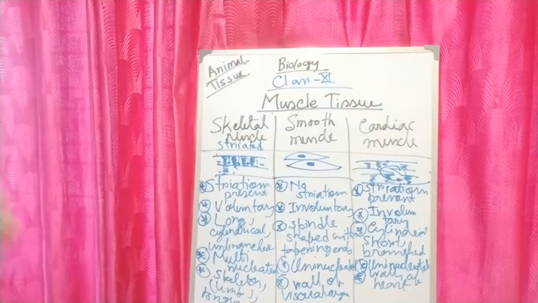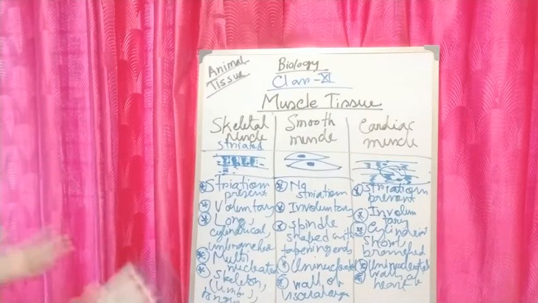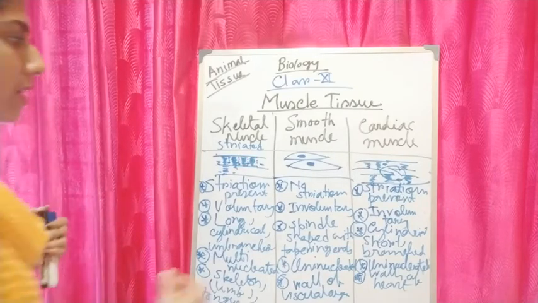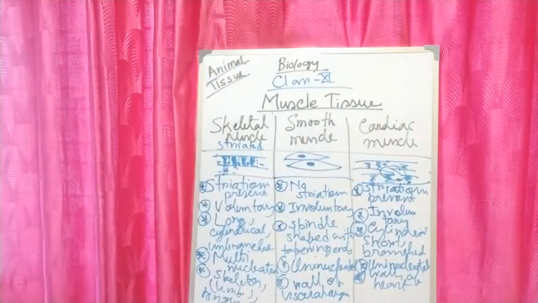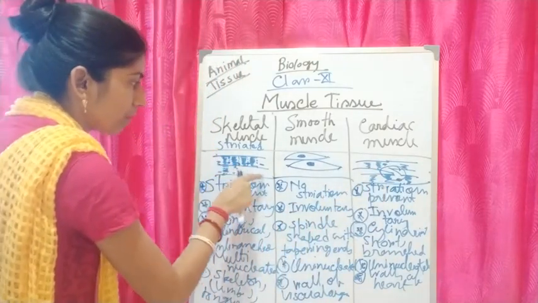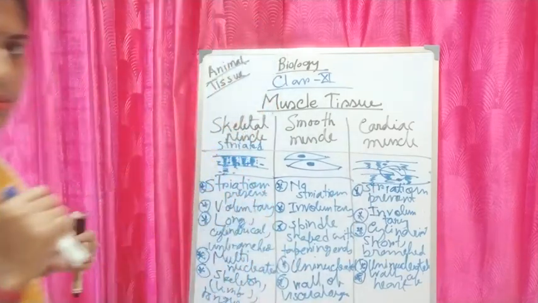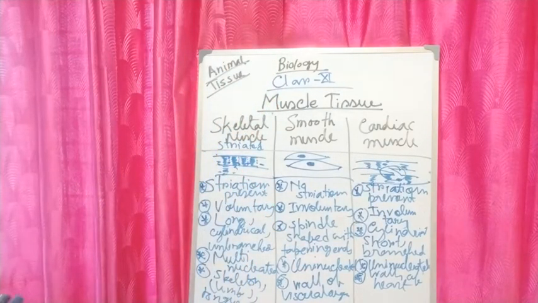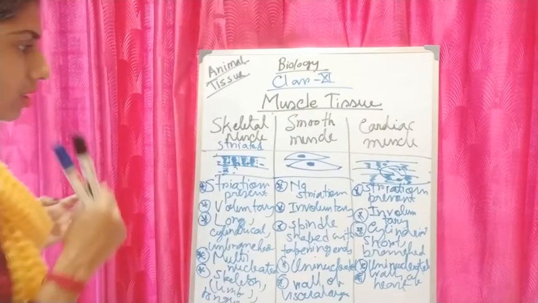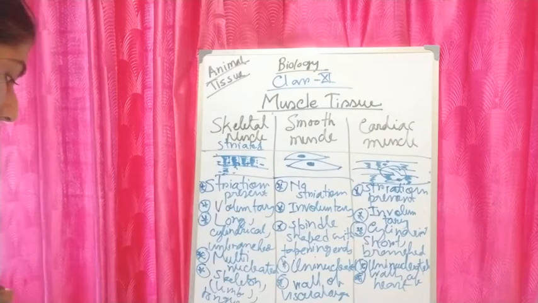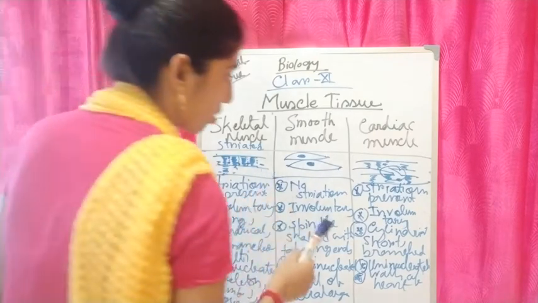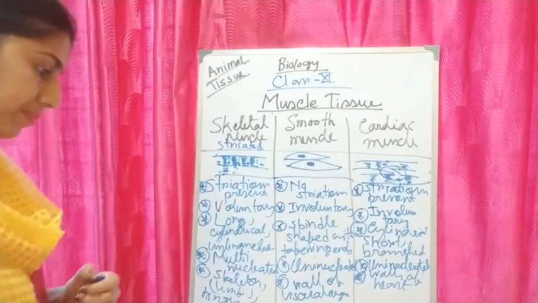I am repeating that the cells are short, cylindrical, branched with truncate ends. Striations are present, but they are quite faint compared to the striated muscles. And they form a continuous network. They are uninucleate with the nucleus towards the center. In skeletal muscle the nucleus was at the periphery, but here the nucleus is towards the center. They have a large number of mitochondria and a large quantity of glycogen. And these muscles can be found in the walls of the heart.